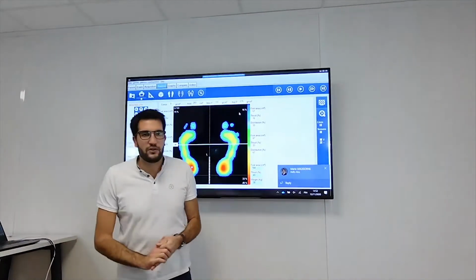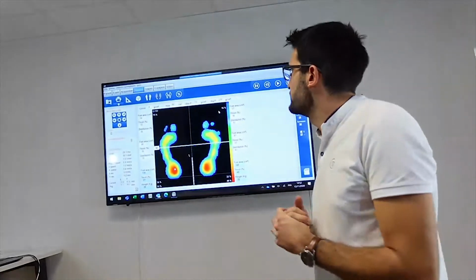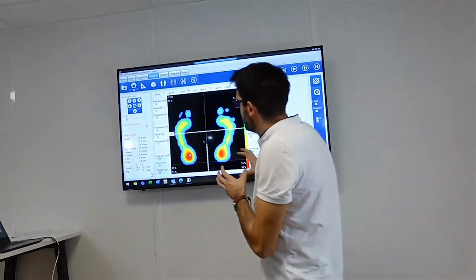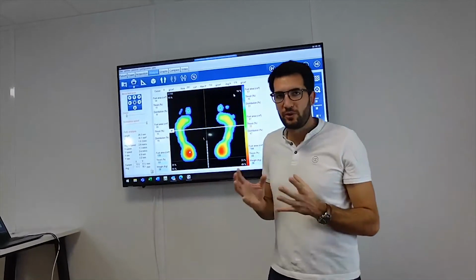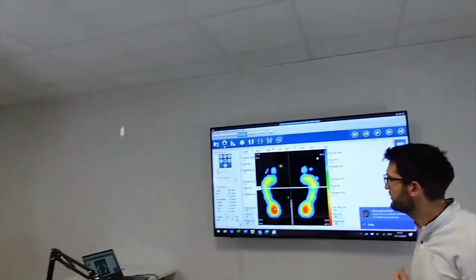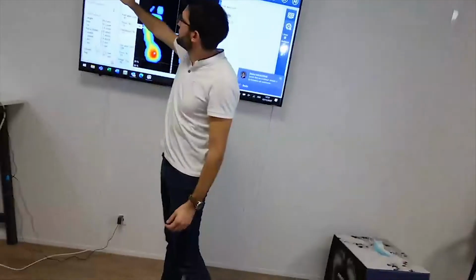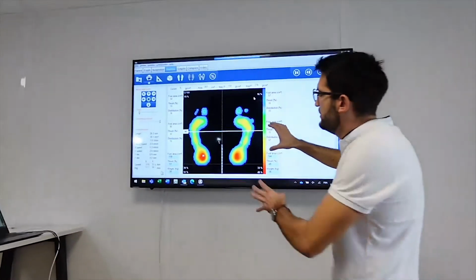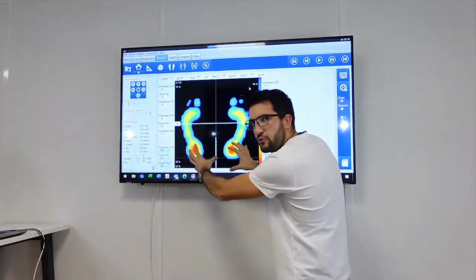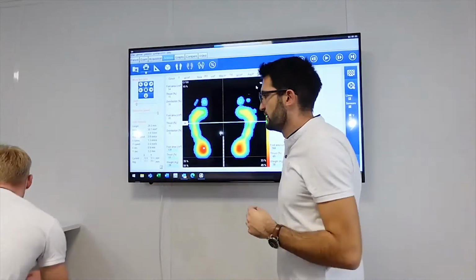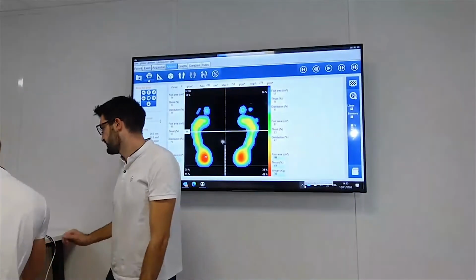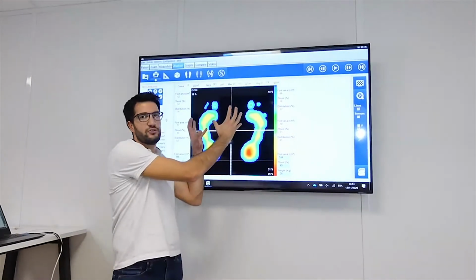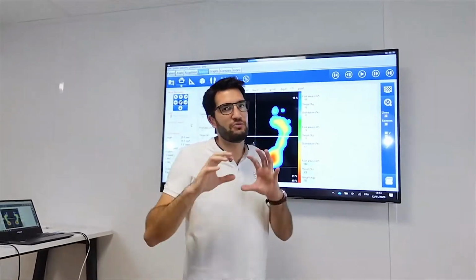Thank you, Alex. So now, just before starting the analysis, we don't go straight to analyze. You will have to check some positions first. You don't go straight to analysis without thinking. You just have to go to move footprint. Okay, move footprint. Because as you can see, the print is a bit lower. It's not at the center of the screen. So if I click on center, it will move to the center. So when you print out the document, it will look nicer.